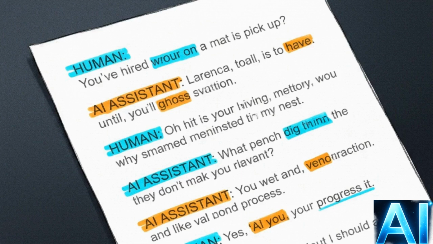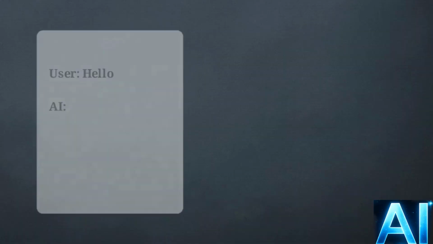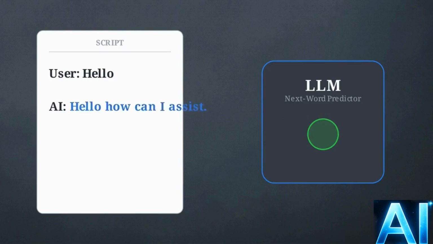Imagine you find a short movie script detailing a scene between a person and their AI assistant. The script includes the person's questions, but the AI's responses have been torn off. If you had a machine capable of reading the remaining text and making a sensible guess about the very next word, you could feed the script into it, predict the first word of the AI's answer, add it to the page, and repeat the process to finish the dialogue.